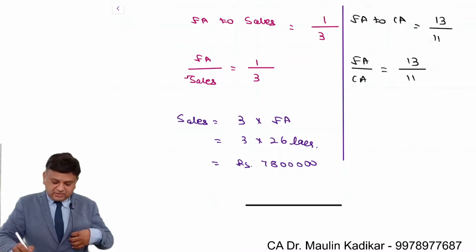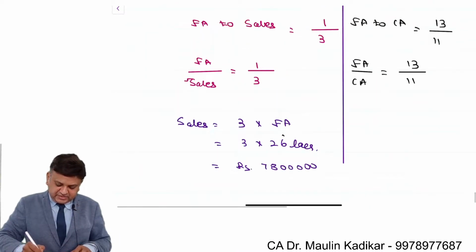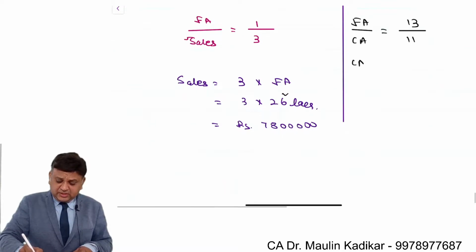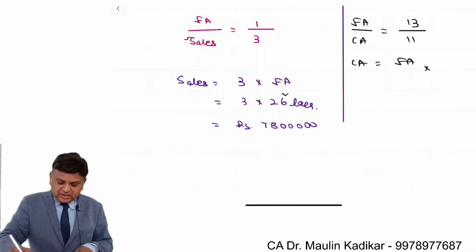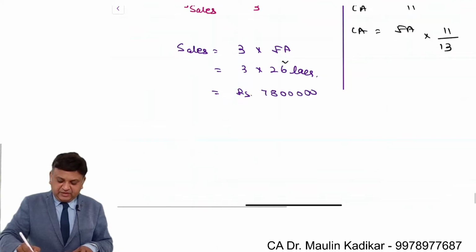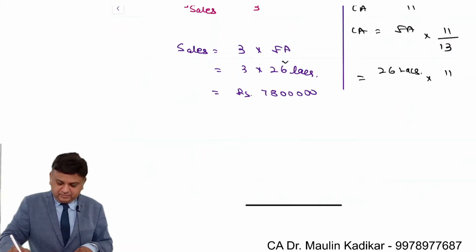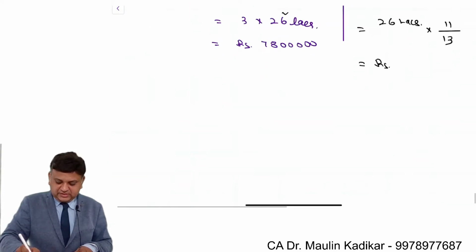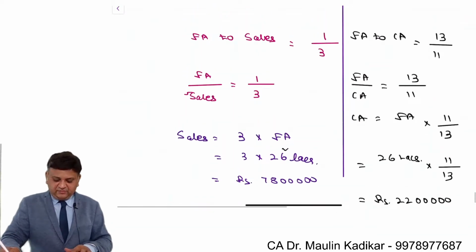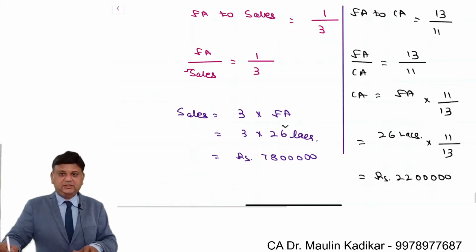The question provides that the fixed asset is 26 lakhs. So current assets is equal to fixed asset into 11 divided by 13. That is the way we will have the formula. Fixed asset is 26 lakhs into 11 by 13. So 2 lakhs into 11, that comes to 22 lakhs. This is the way we can make the computation of the current assets.